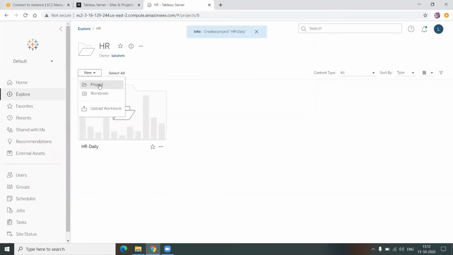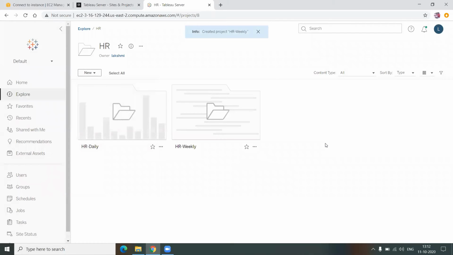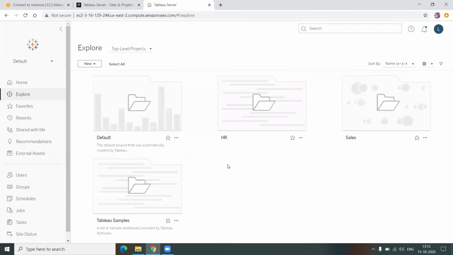Also I can have maybe HR weekly reports. So in this way, I can have projects under projects, nothing but folders under folders also. So even that is possible. But as I said, this all comes under the same site.